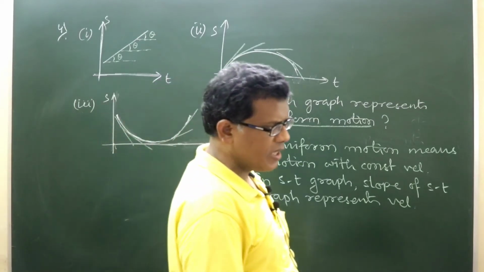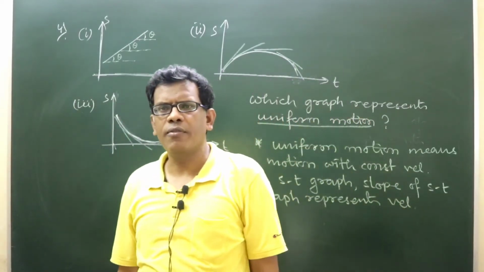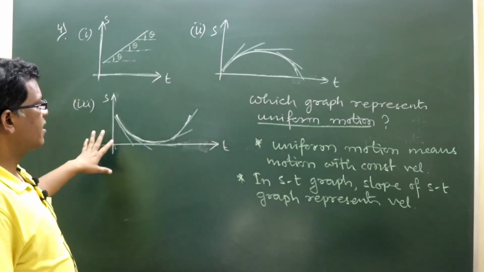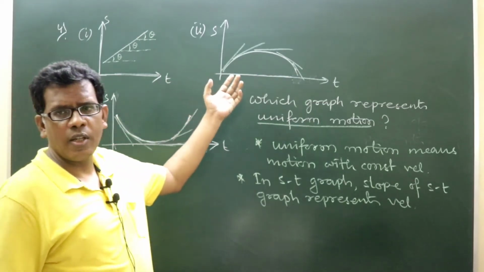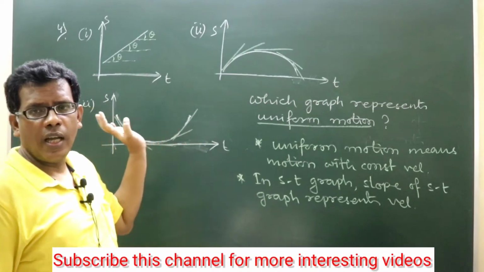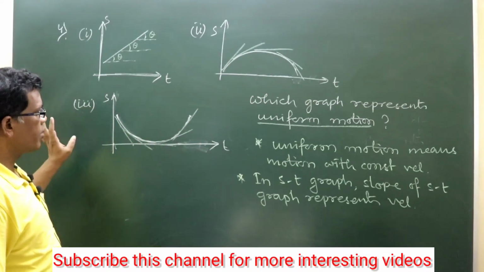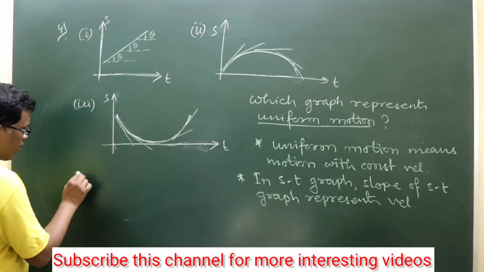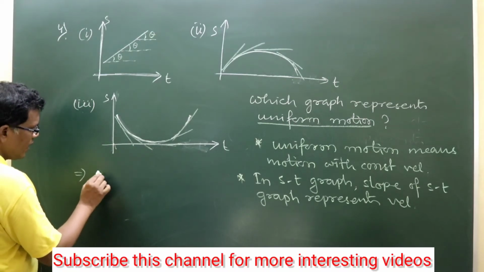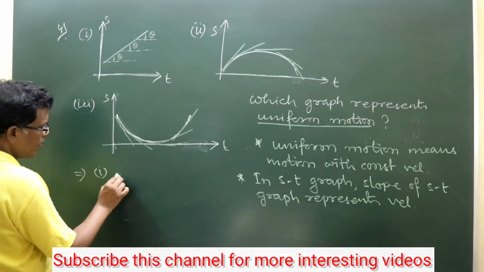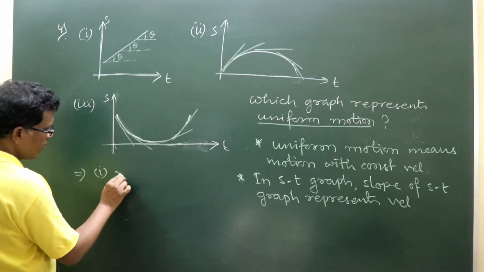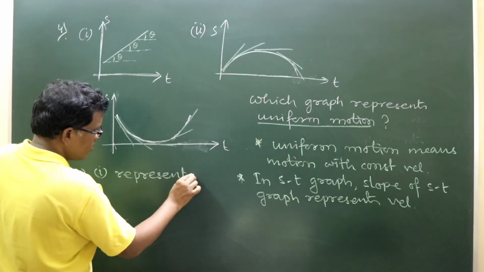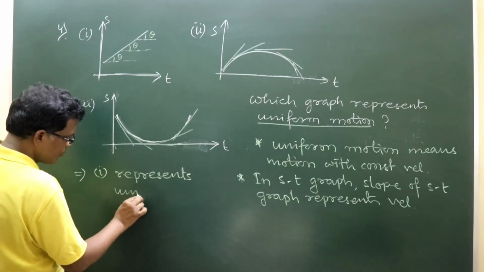So, slope changes in both second and third graph. As the slope continuously changes in second and third graph, velocity cannot be constant as per graph 2 or 3. So, that is why constant slope is available in graph 1. Therefore this implies that graph 1 represents uniform motion.